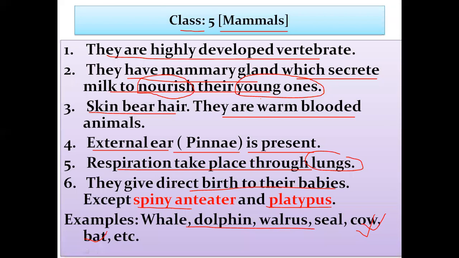Their skin bears hair. In their skin there will be hair. And they are also warm-blooded animals. And they have an external ear called pinna. And respiration takes place through their lungs. Mammals give direct birth to their babies.